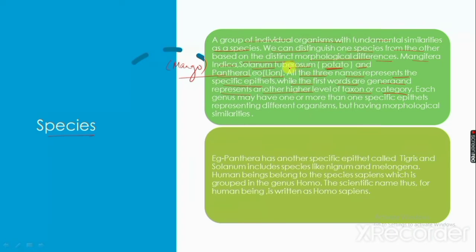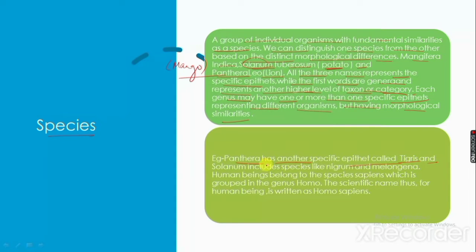Each genus may have one or more specific epithets representing different organisms with morphological similarities. For example, Panthera has another specific epithet called tigris, and Solanum includes species like nigrum and melongena. Human beings belong to the species sapiens, which is grouped in the genus Homo.